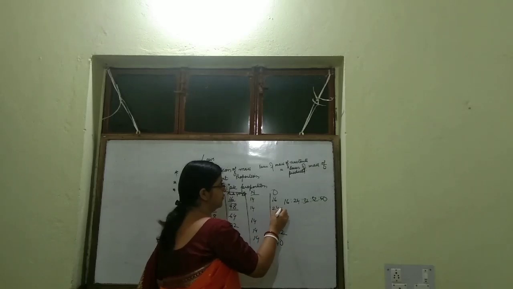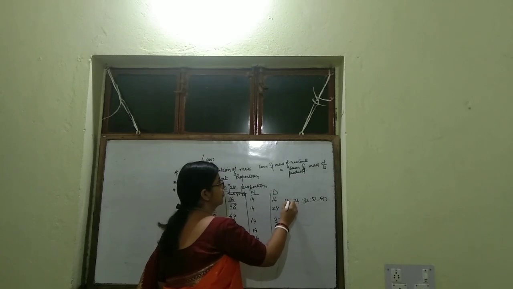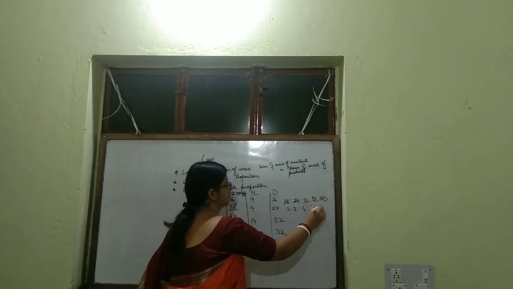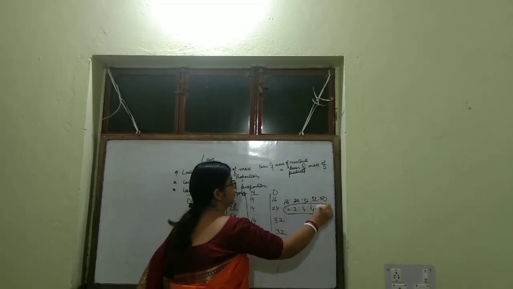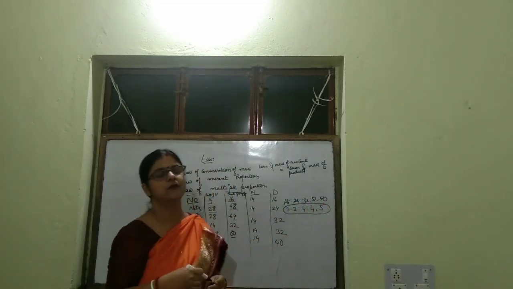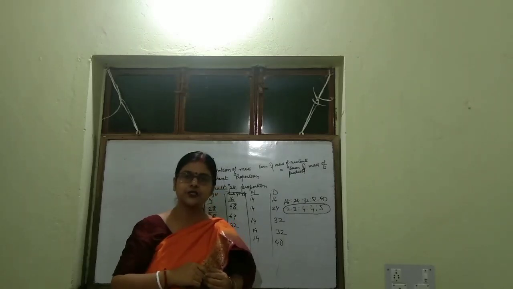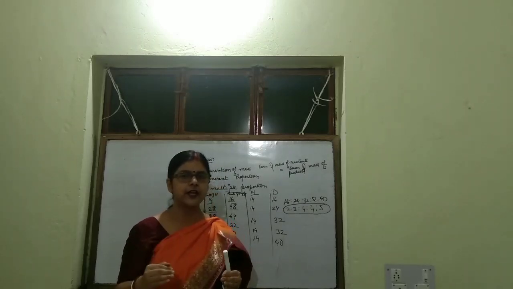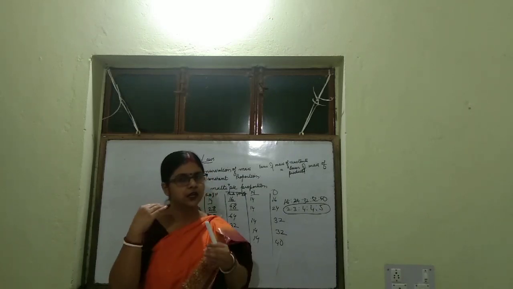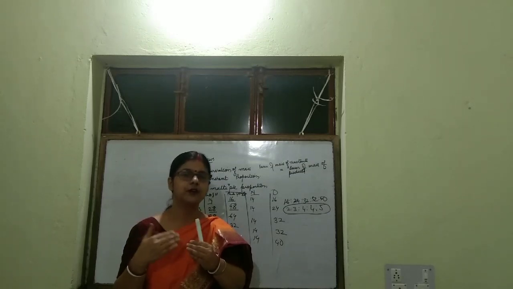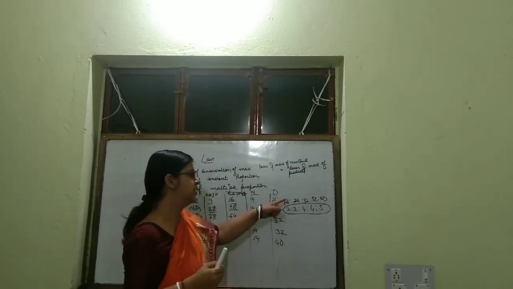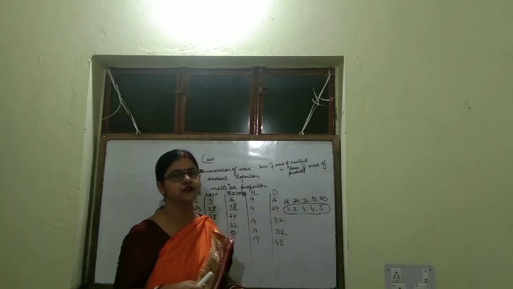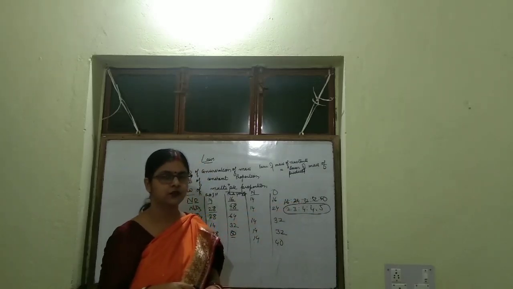If you take the table of 4, or 8 also we can take, 2 is to 3 is to 4 is to 4 is to 5. So the ratio is a simple whole number ratio. The parts of oxygen combining with nitrogen to form different compounds of nitrogen bear a simple whole number ratio to each other.